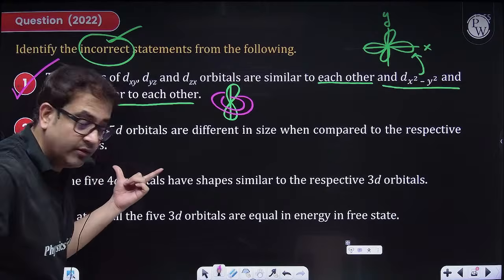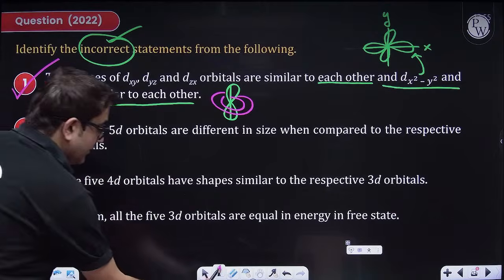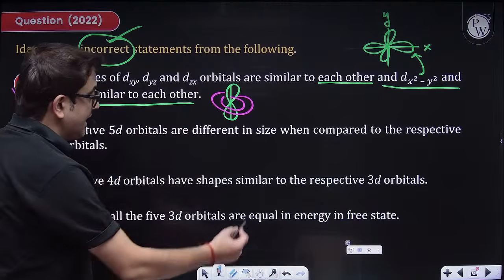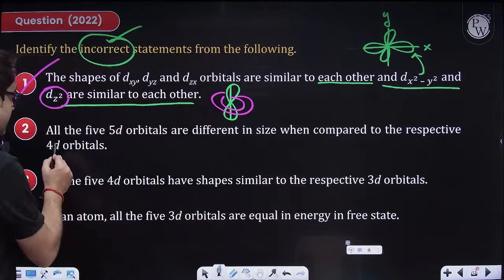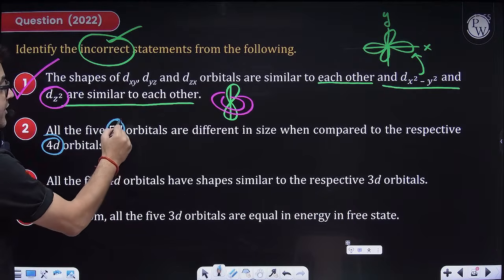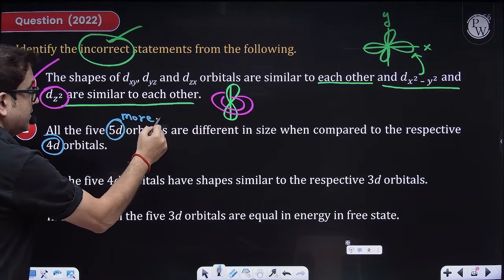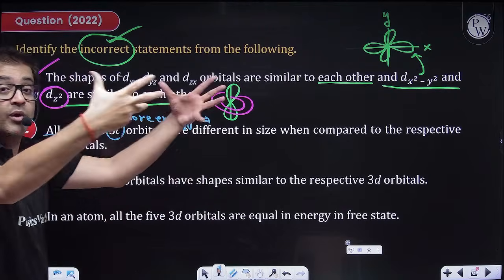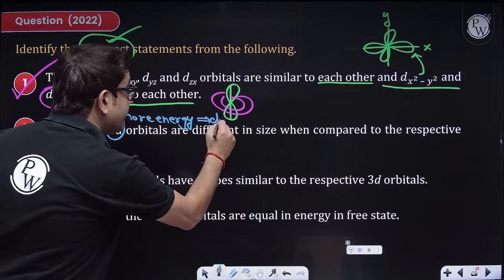Still we are learning, so discussing the other options also. Option B says all 5d orbitals are different in size when compared with 4d. Yes sir, 5d is more energized. Because it is more energized, the orbitals will be larger, more diffused.